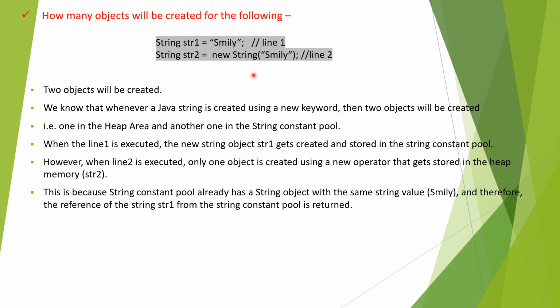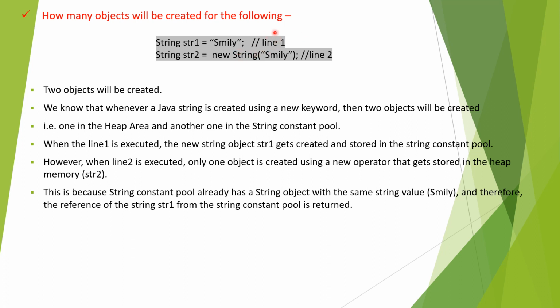Whenever a Java string is created using the new keyword, two objects will be created. New means a new reference. Whenever the new keyword is used, it will first create the object in the heap area, and the other one is in the string constant pool.